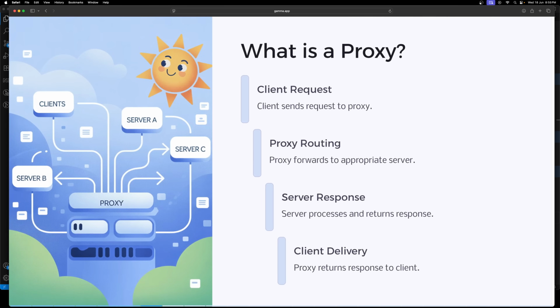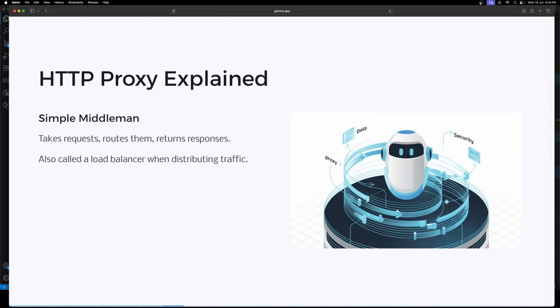So then what is a proxy? Why bother with a proxy? Here are some killer use cases. First, the client sends a request to the proxy, which handles routing. The proxy forwards the request to the appropriate server, the server processes it and returns the response, and the proxy returns the response to the client. So here the proxy acts like a middleman.